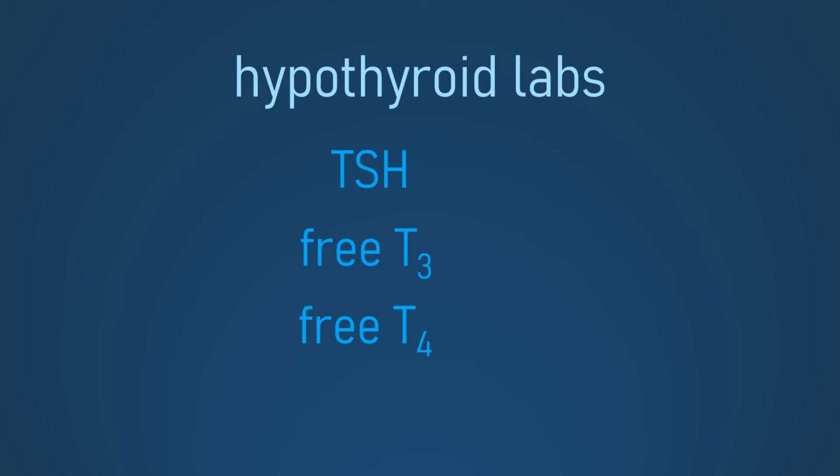We diagnose hypothyroidism through blood tests. Hypothyroidism means that there is not enough circulating thyroid hormone. The levels of T3 and T4 are low, but because thyroid-stimulating hormone, or TSH, is the call from the pituitary for the thyroid gland to make more thyroid, the level of TSH is elevated.